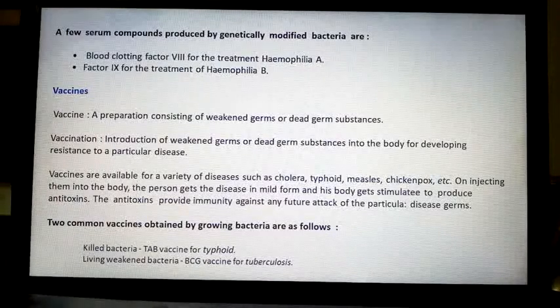Got it? Two common vaccines obtained by growing bacteria are killed bacteria, TAB vaccine for typhoid, and living weakened bacteria, BCG vaccine for tuberculosis. Bacillus, got it?